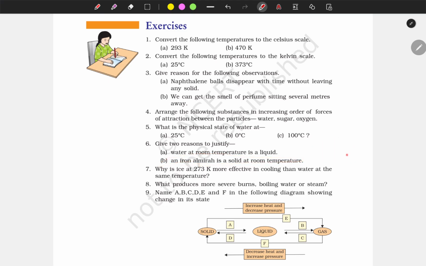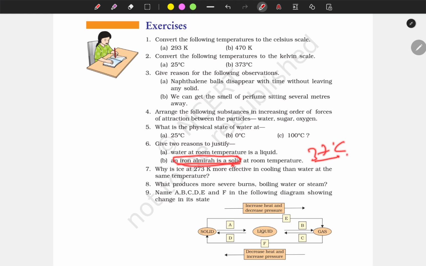So it is a solid because the force of attraction between the particles is very strong, and just 37 degrees Celsius cannot break these interaction forces.